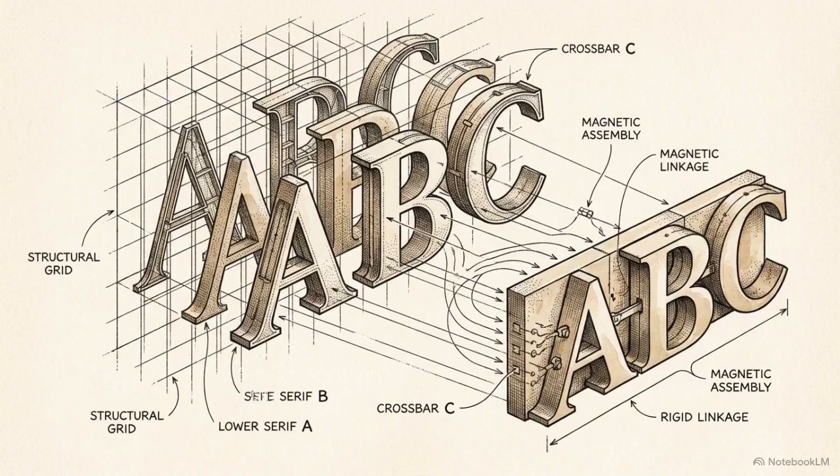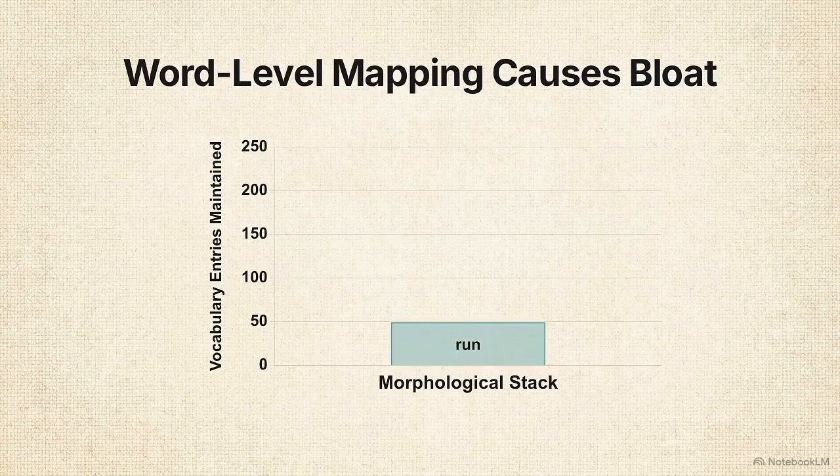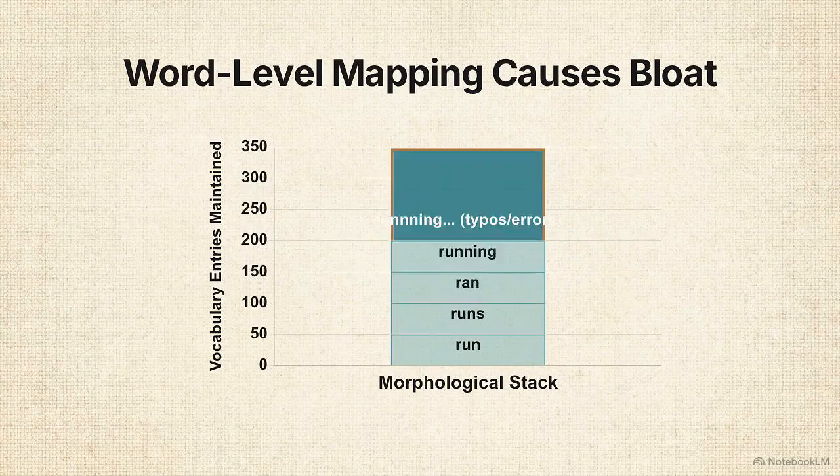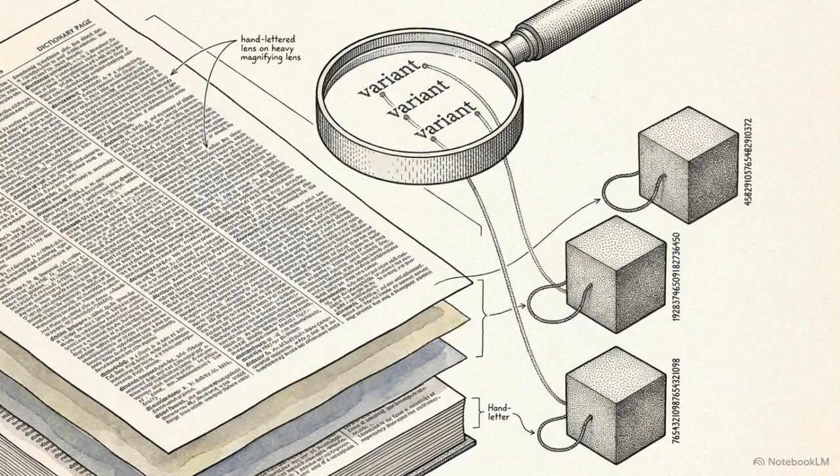This requirement for discrete representation applies to text as well, though the input begins as a string of characters rather than a continuous waveform. Attempting to map entire words as unique semantic units results in vocabulary bloat. The model would need a distinct identifier for every possible word, tense, and misspelling.